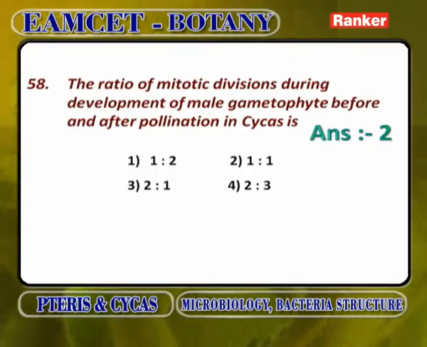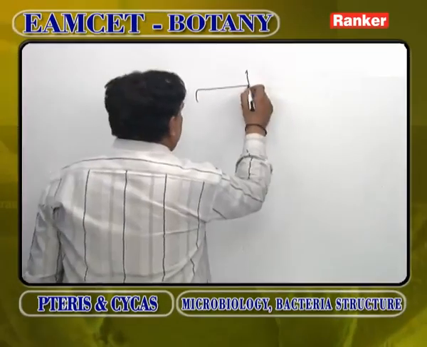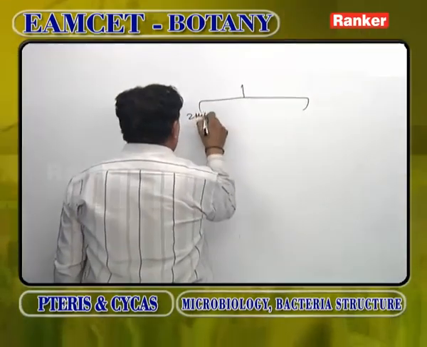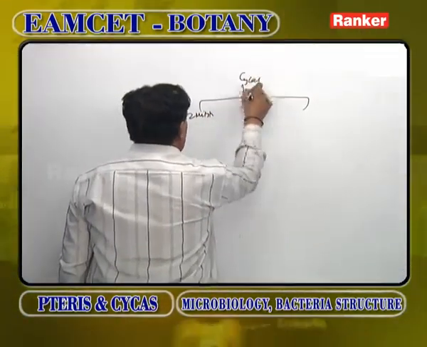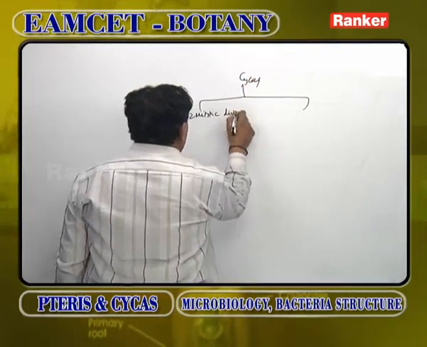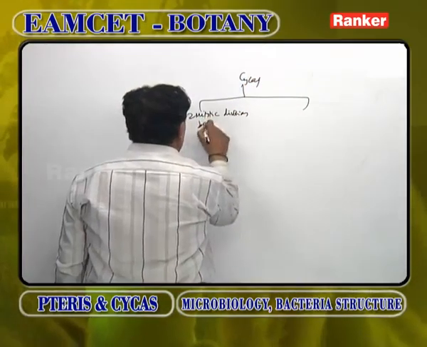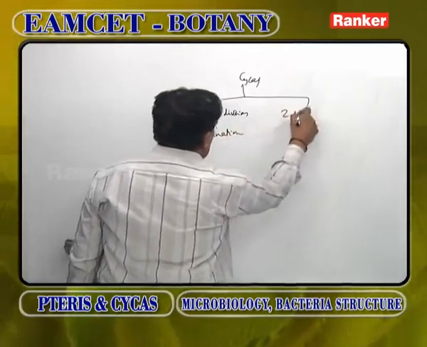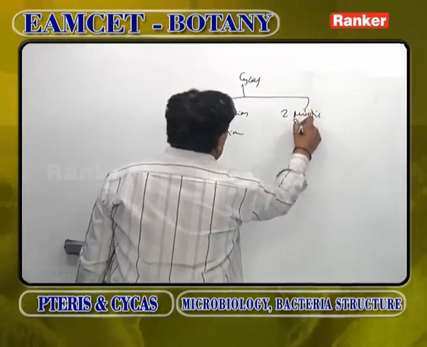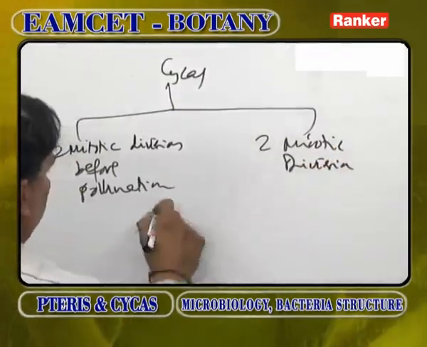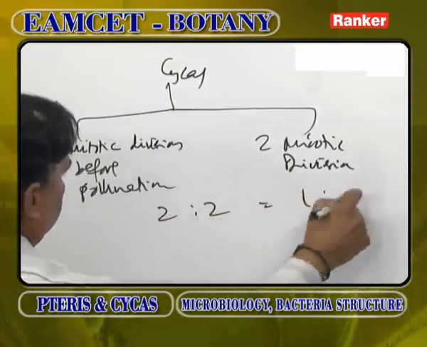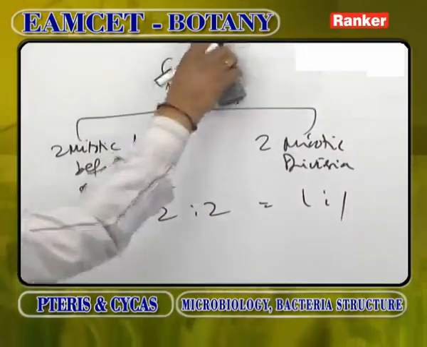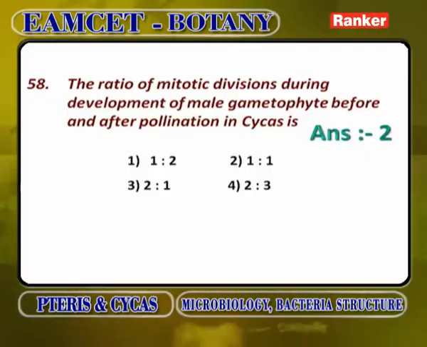The ratio of mitotic divisions during the development of the male gametophyte before and after pollination in cycas. In cycas, the microspore undergoes 2 mitotic divisions before pollination and 2 mitotic divisions after pollination. So 2 is to 2, that is 1 is to 1.